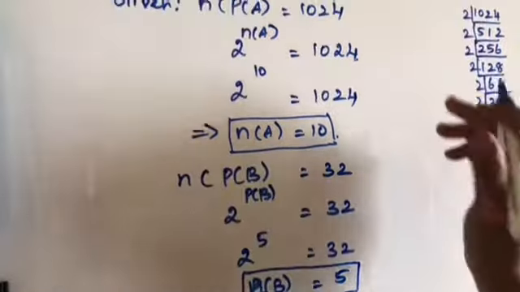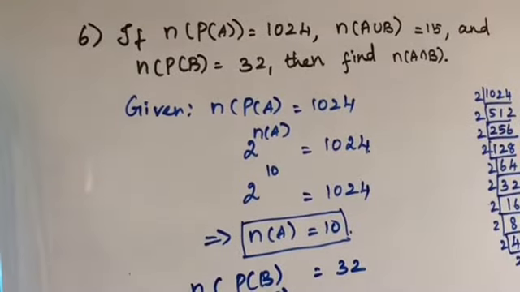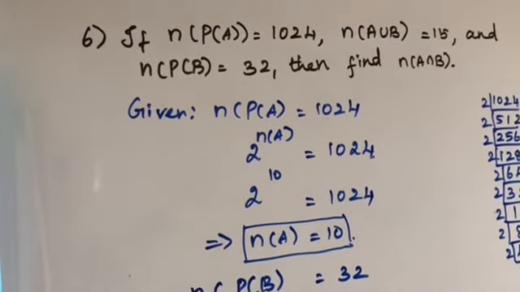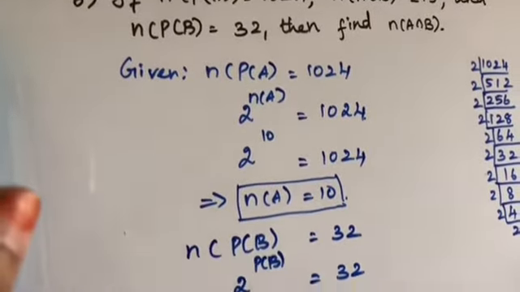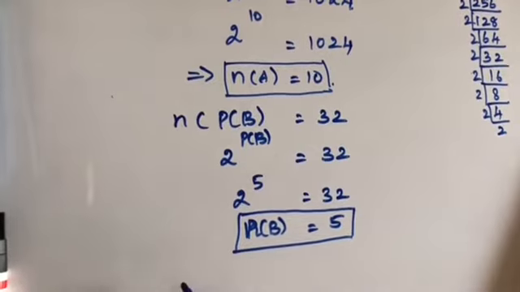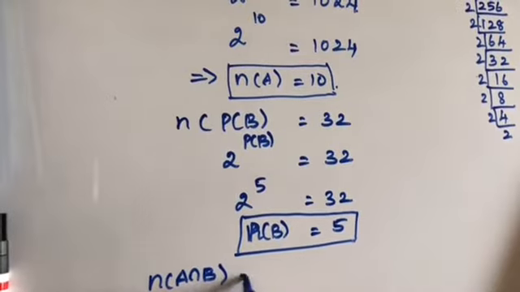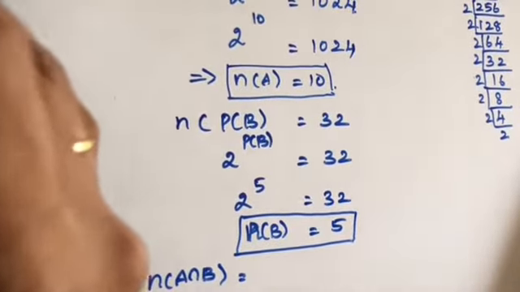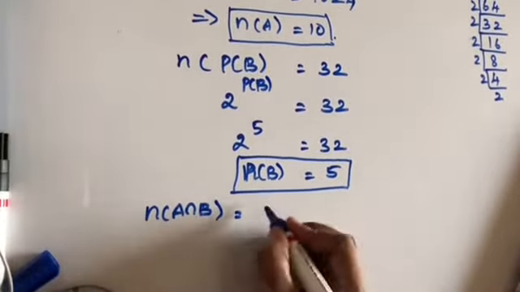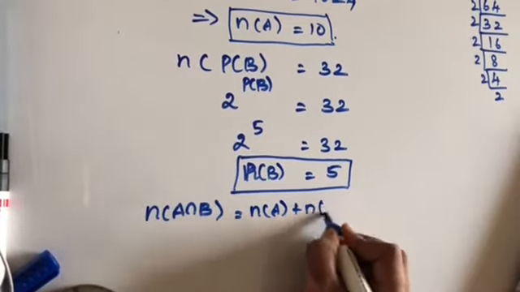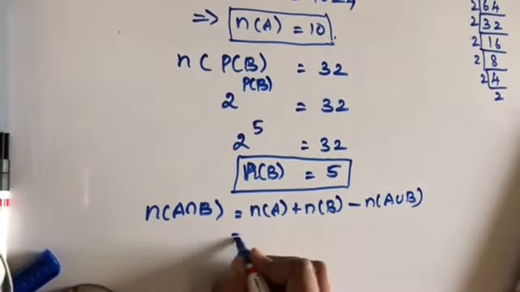Okay. And also in the problem they have given that n of A union B is equal to 15. So n of A and n of B we have found now, and we have to find n of A intersection B. What is the formula for that? N of A intersection B is equal to n of A plus n of B minus n of A union B. What is n of A here?